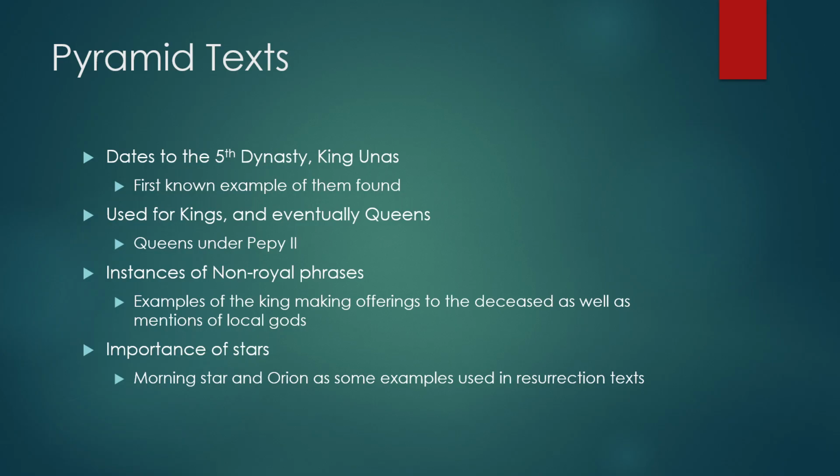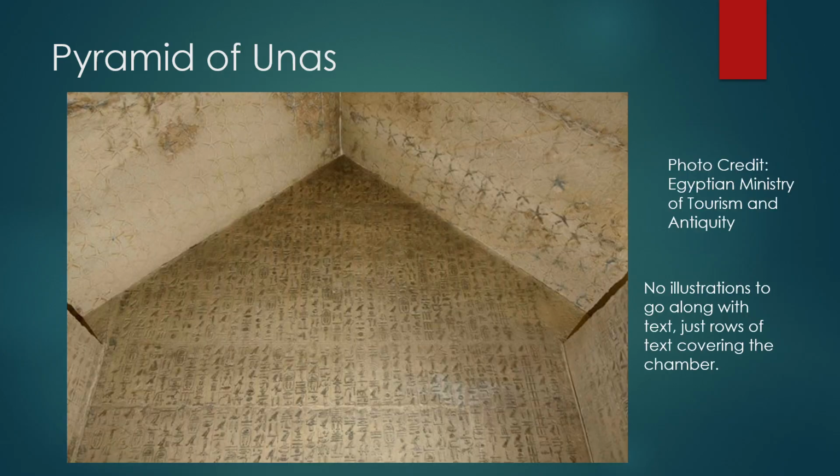Another thing with the pyramid texts is the stars are very important. Within the resurrection texts, the morning star and the constellation we know as Orion are very important.